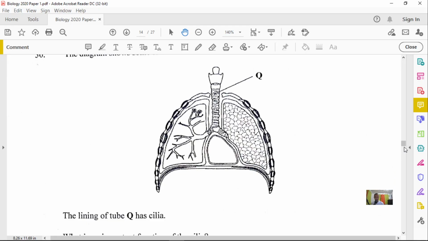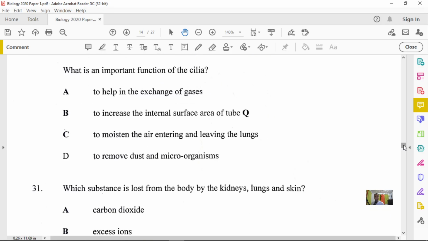All right, so let's look at what they're asking us here. And this is question number 30. It said, what is the important function of the cilia? And I guess I just stated that. So the important function here, as we look through it: to help the exchange of gases, which is not the correct answer. Option B is said to increase the internal surface area of Q, which is not true. To moisten the air, not true. And so here, option D, to remove dust and microorganisms, definitely by sweeping them out, okay?